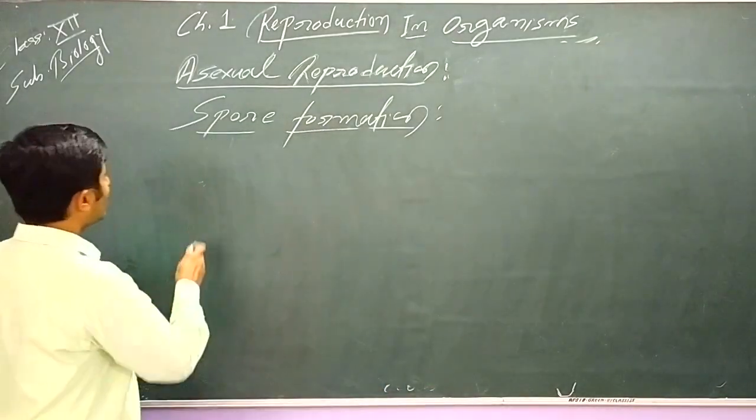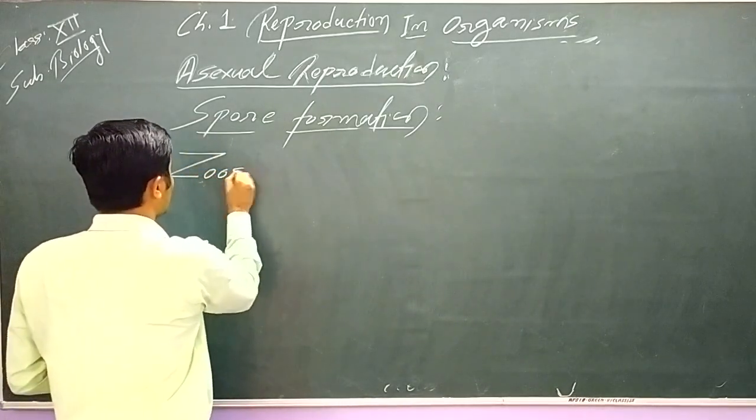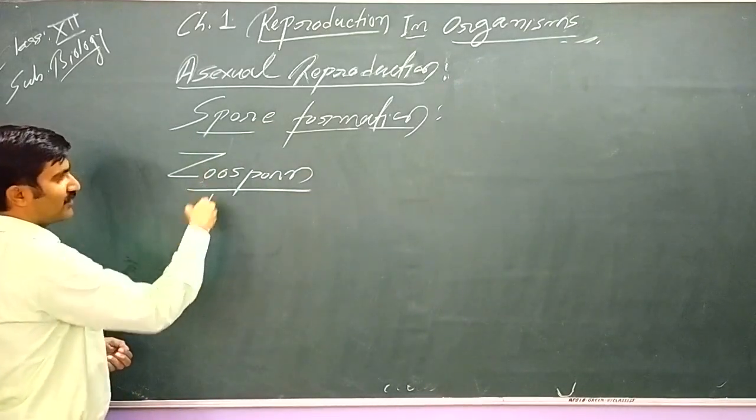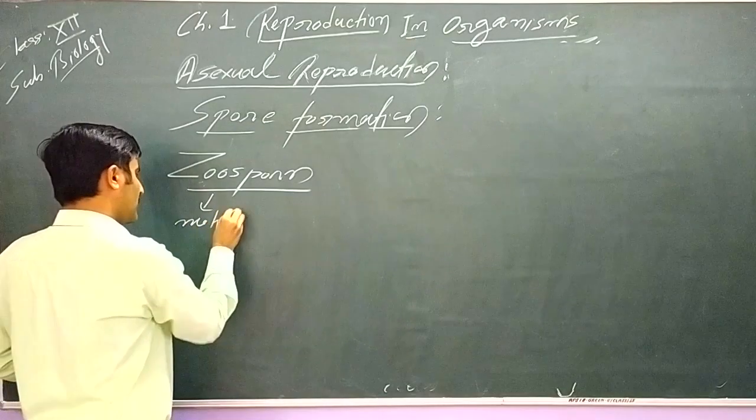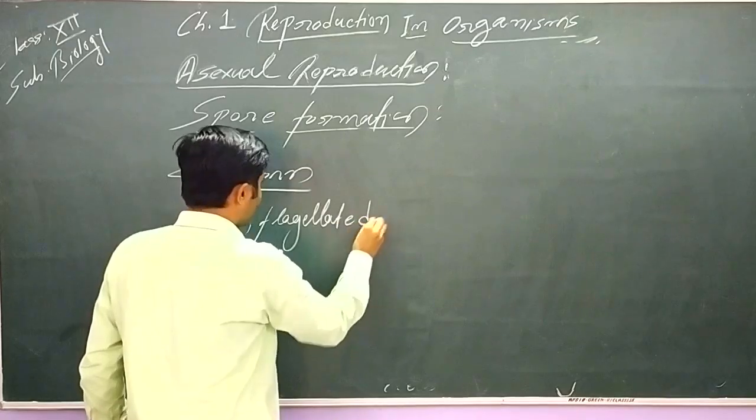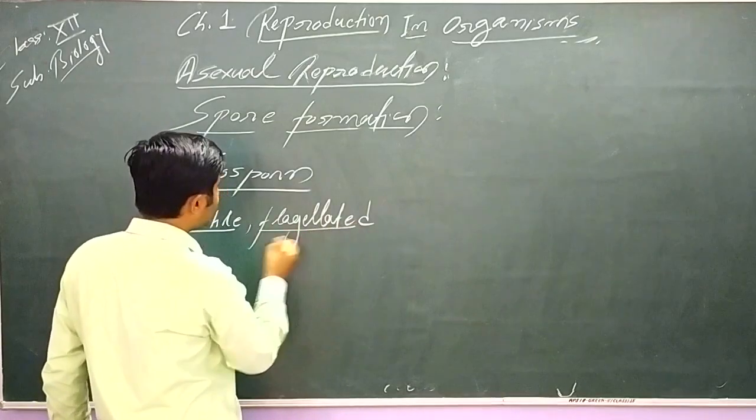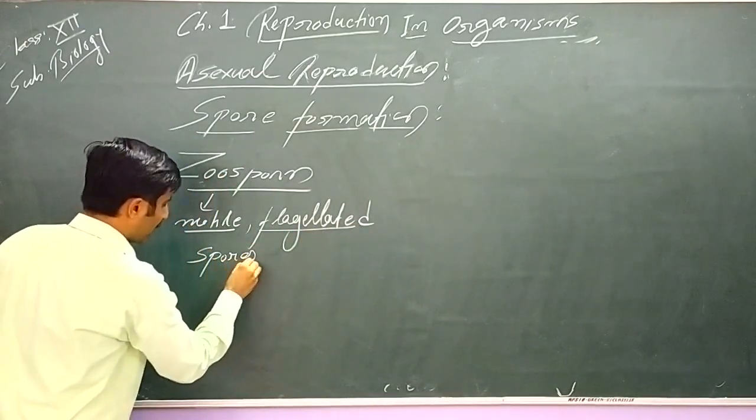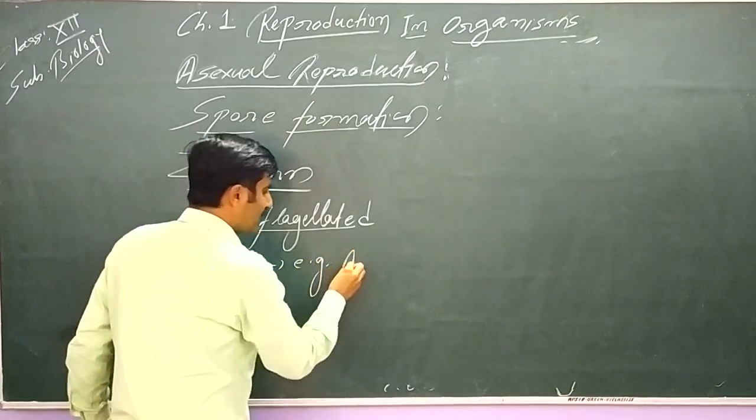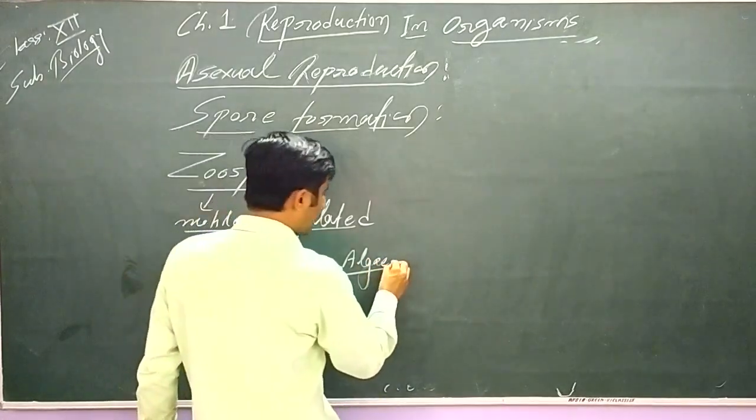So let's take one example of endogenous spores. This is common, it is there in our syllabus, so we have to look into these spores, that is zoospores. The term zoospore itself tells us these spores are motile, flagellated. Zoo means motile. Motile and flagellated spores. These are found in algae, particularly green algae.